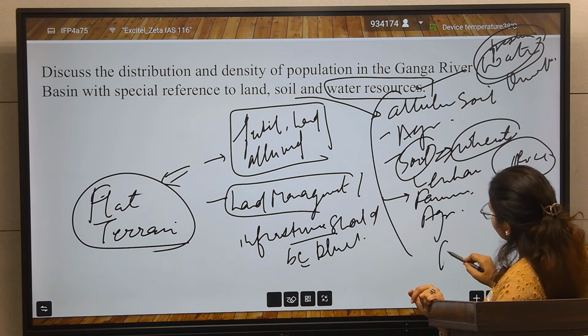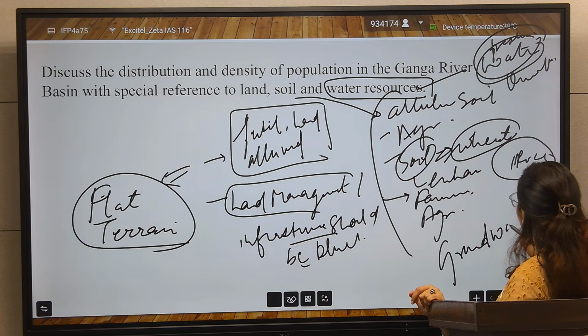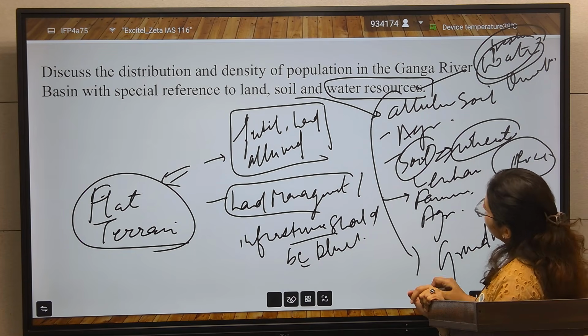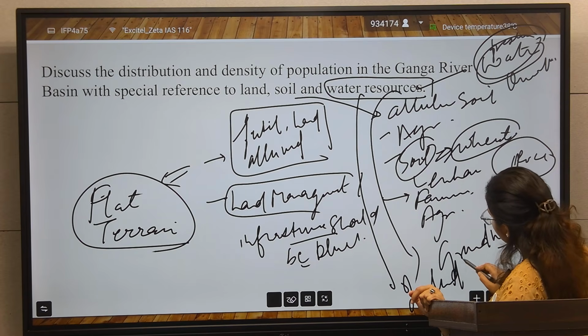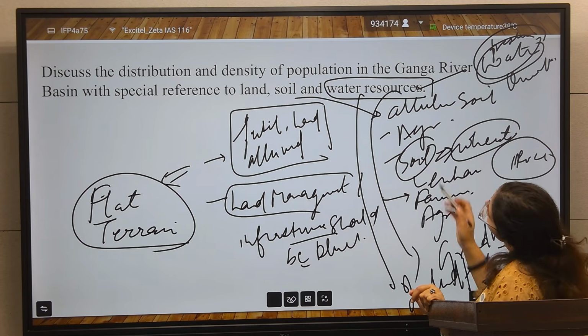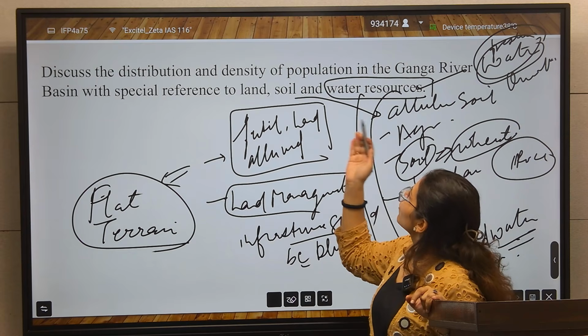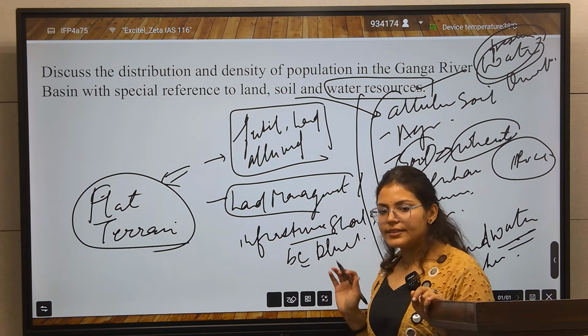So after that there is groundwater. Talk about the groundwater also. So after that there is inland fishery. You can connect it with this. So these land, soil and water resources, you have to write the density.